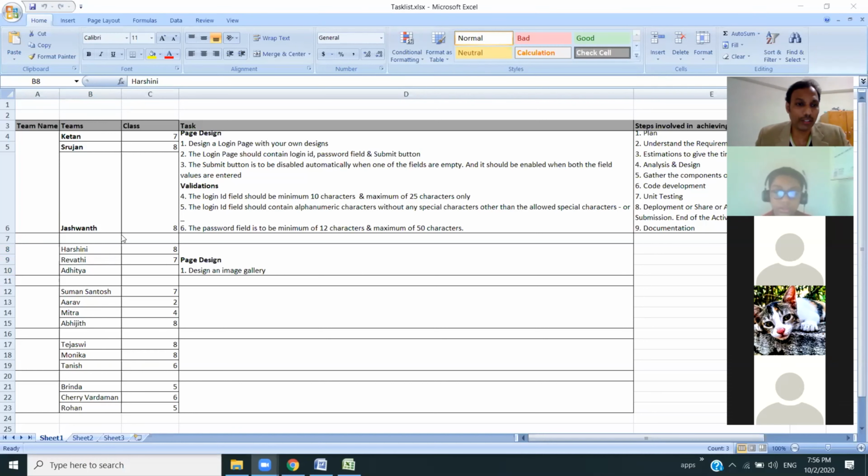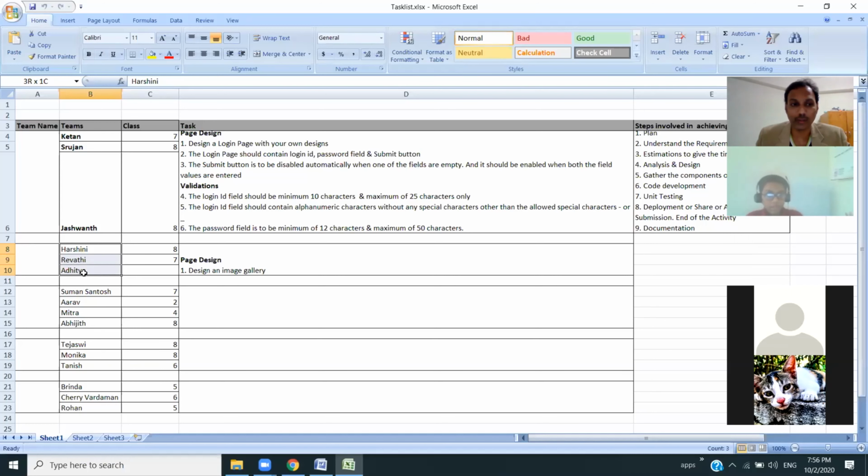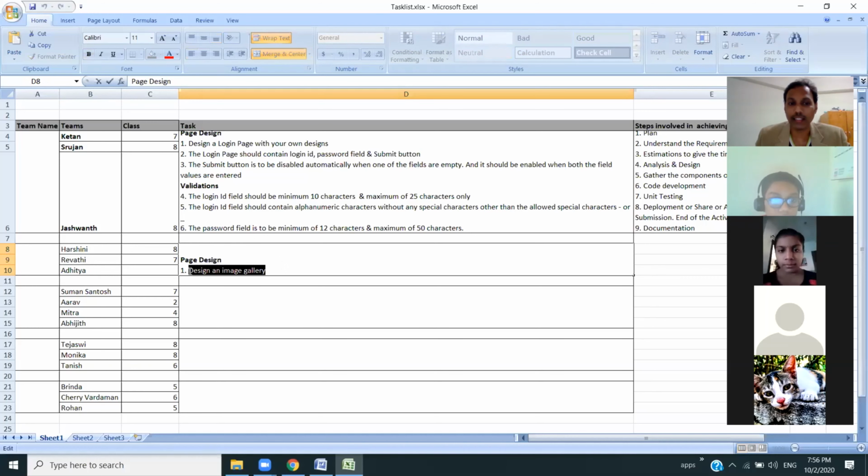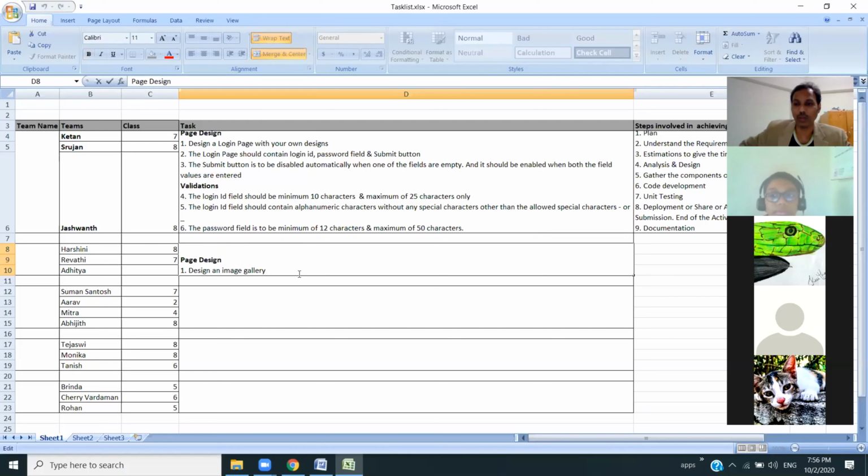Okay Harshini, I'm going to give three of you a new task. Harshini, Revati, and Aditya, you three have to discuss with each other. You all must design an image gallery. The requirements will go like this. It will show a list of all the photos in a grid.